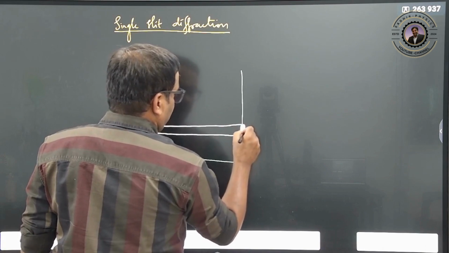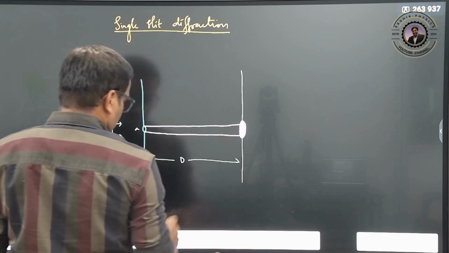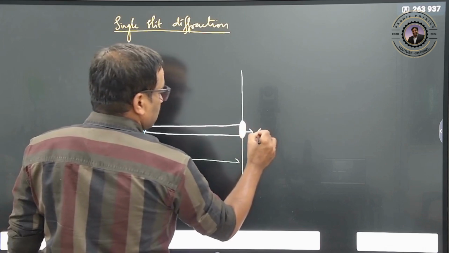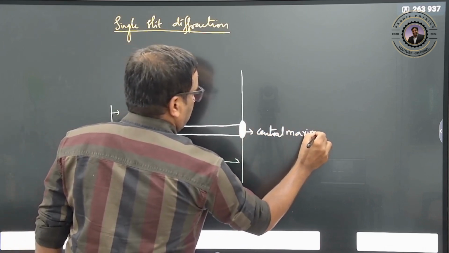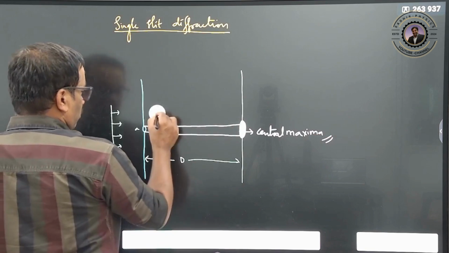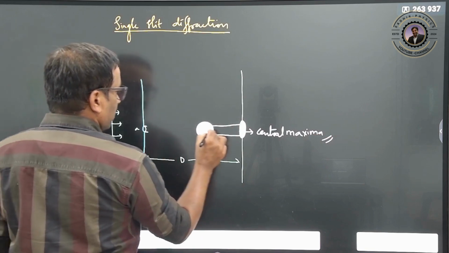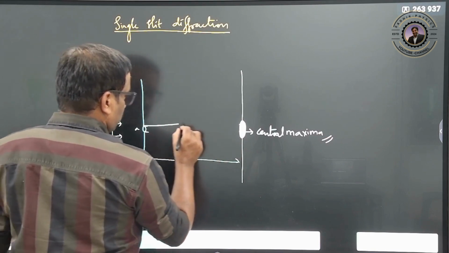This is your central maxima. That means more light will come and fall onto this point, a maximum amount of light. Clear?